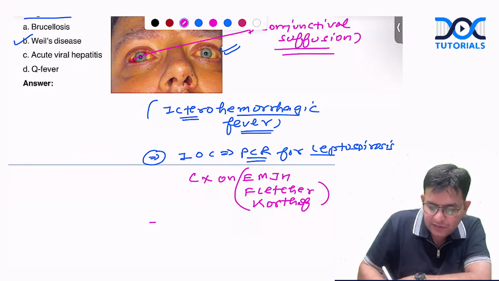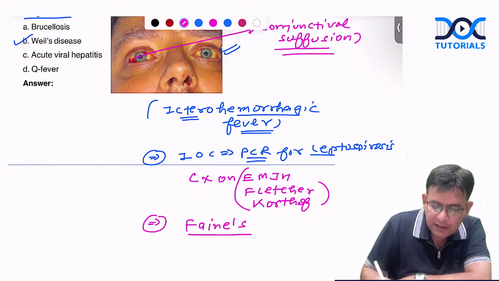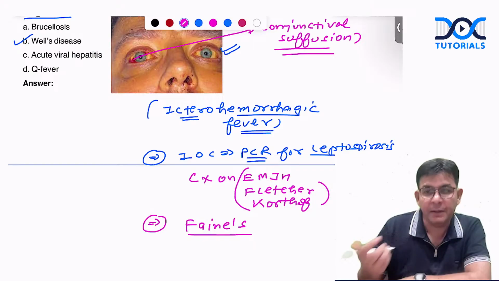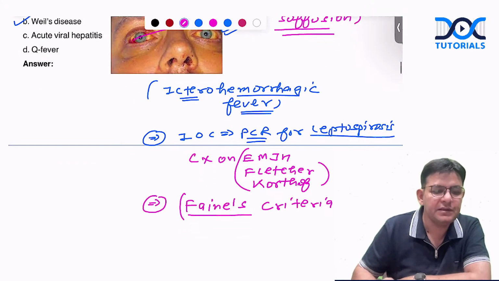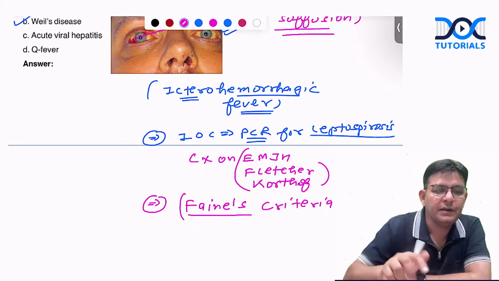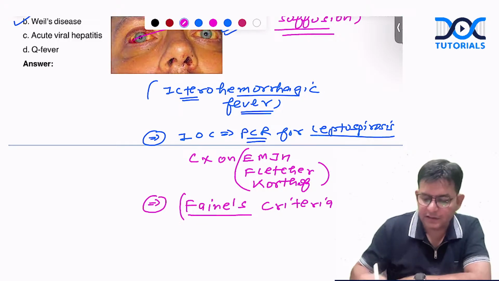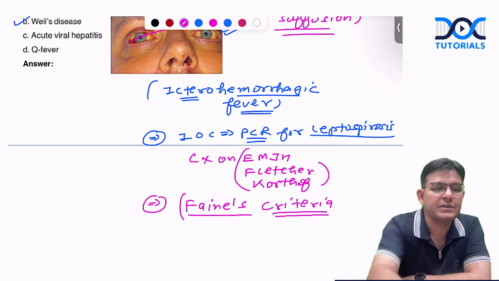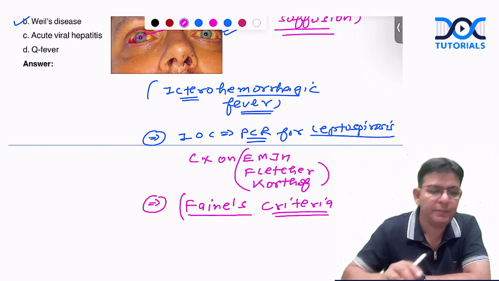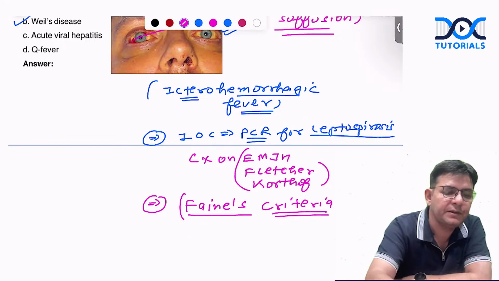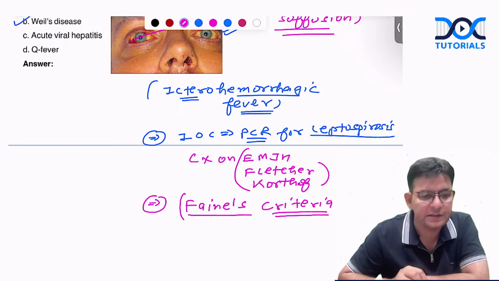And the extra point which I'd like to tell you is there is a criteria based on the clinical, microbiological, and epidemiological criteria that is termed as Faine's criteria. So this question can come: Faine's criteria is for what? Faine's criteria is for leptospirosis. Okay, Faine's criteria is for what, guys? It is for leptospirosis. So remember all these important things.